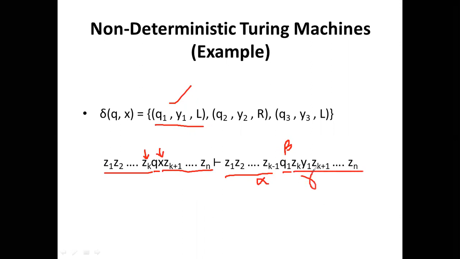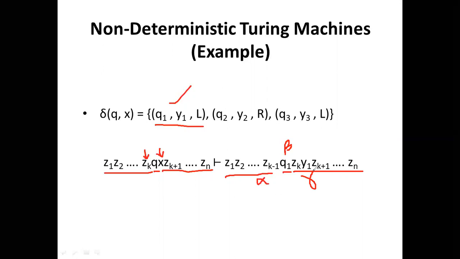So that is the non-deterministic Turing machine. If we use q2, y2 and R, it will move according to that direction. So that is non-deterministic. Why? In a deterministic Turing machine, it would move to one particular state, write one particular input symbol, and move in one particular direction.